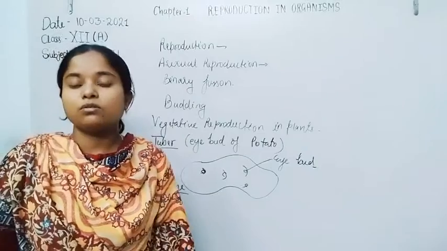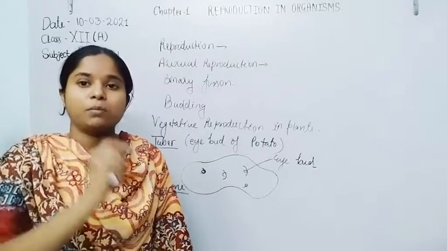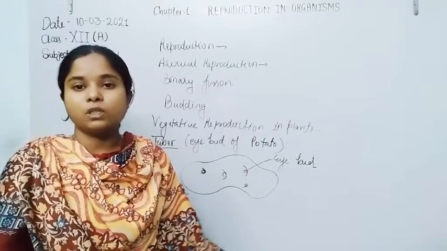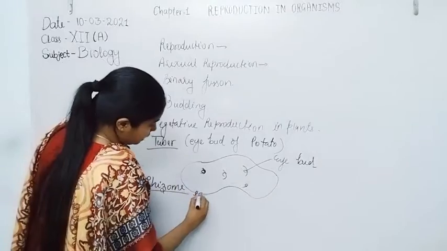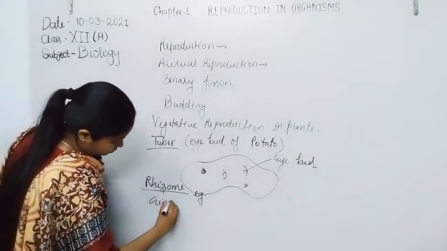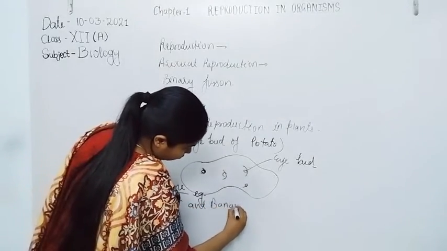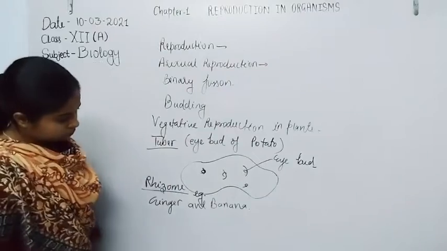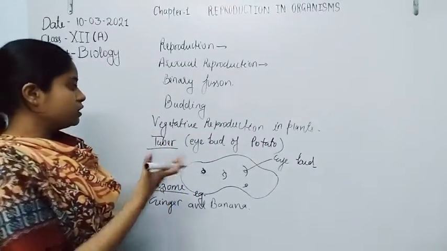The new plant originates from the rhizome, as in the case of ginger or banana. So these are a few examples of vegetative reproduction.